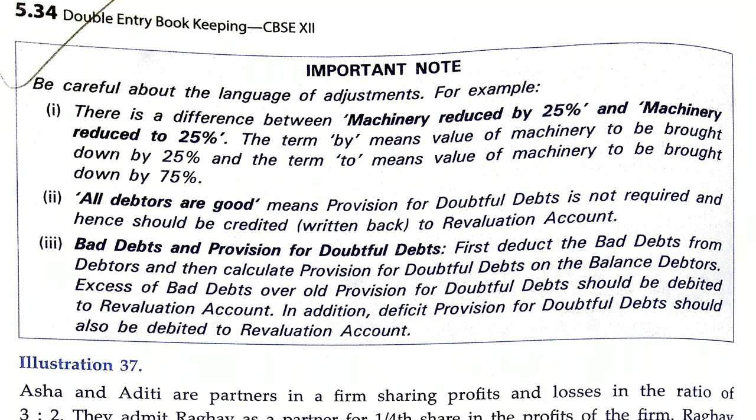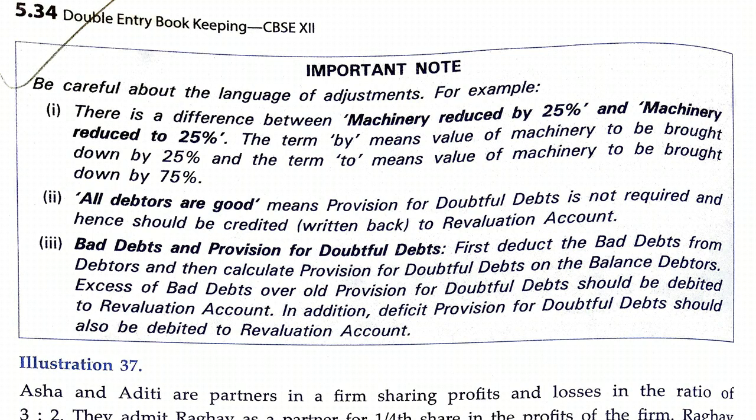So we will credit the revaluation account and debit the provision for doubtful debts. In the revaluation account, on the credit side, we will write by provision for doubtful debts. So it will be considered as a profit.